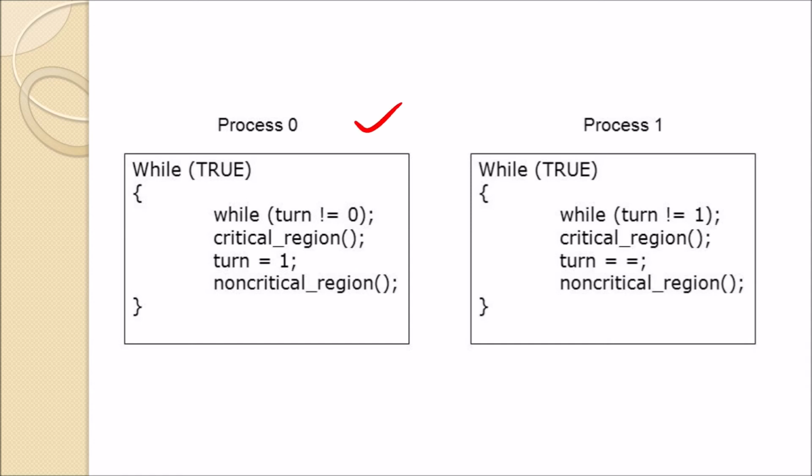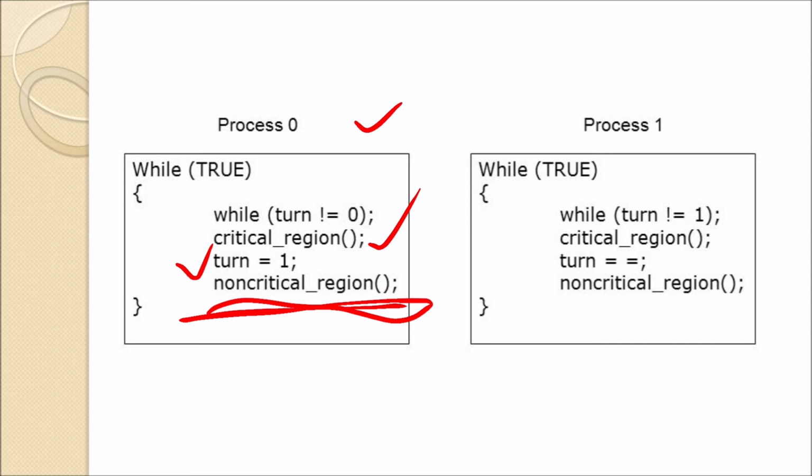While turn is not equal to 0 it waits; then it executes the critical region, sets turn equal to 1, exits the critical region, and executes the non-critical region.